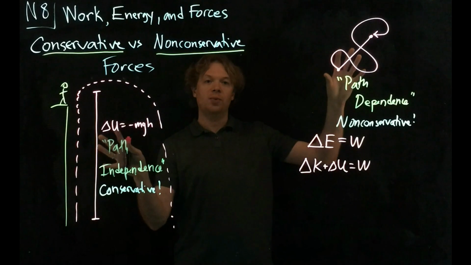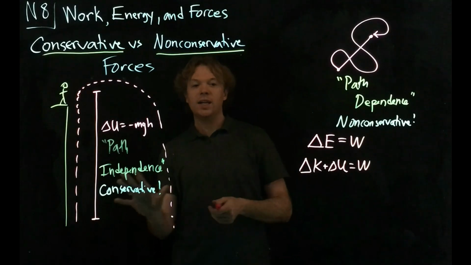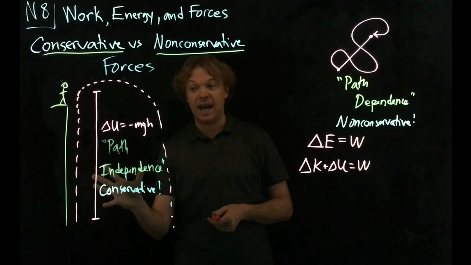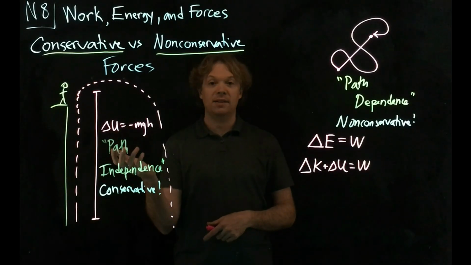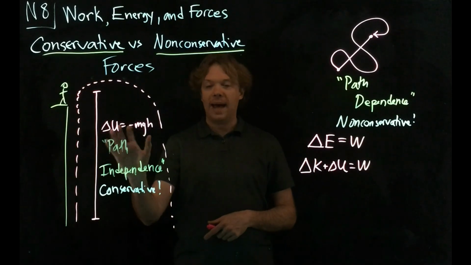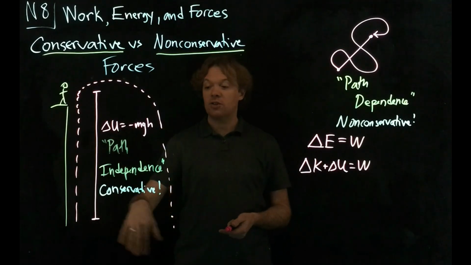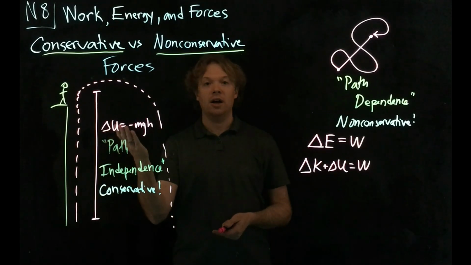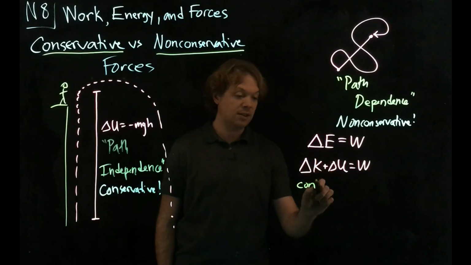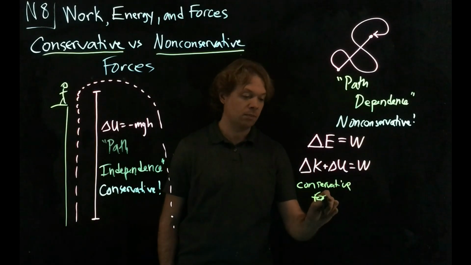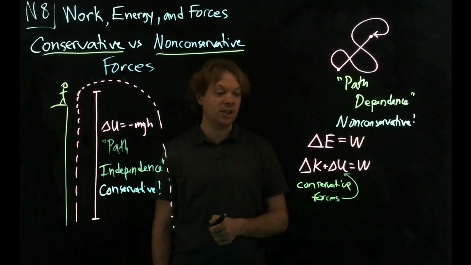So how do we take these two forces and incorporate them into the conservation of energy equation? Well, the tricky thing about forces which do not depend on the path is that you can write a potential energy for them. You can write that the change of potential energy due to gravity is minus mgh. It does not matter what path that this object takes, the change in potential energy will always be like that. And so for a conservative force, you can always write change in potential energy. And that means that all your conservative forces are going to go into this delta U. So anytime you have a conservative force, you can determine what the potential energy is, and they can go into there.